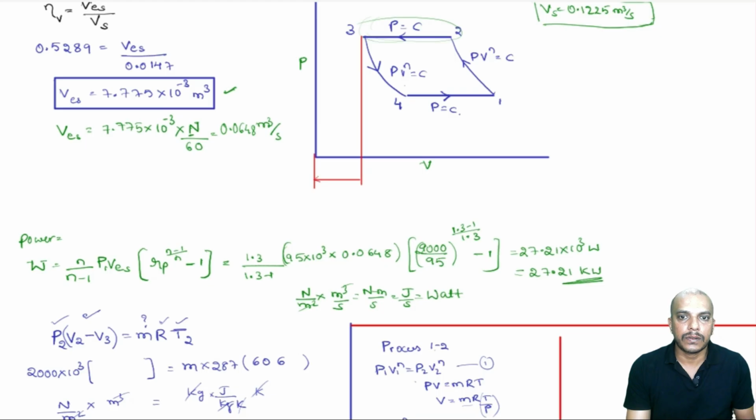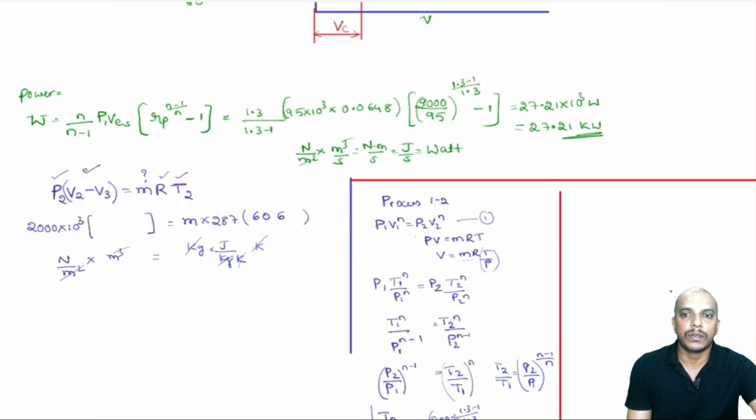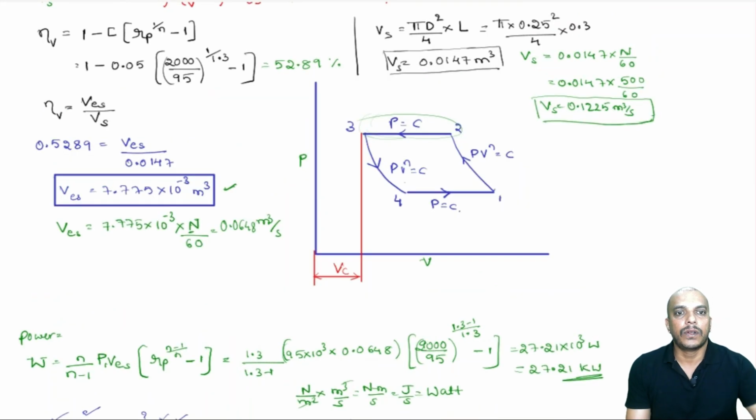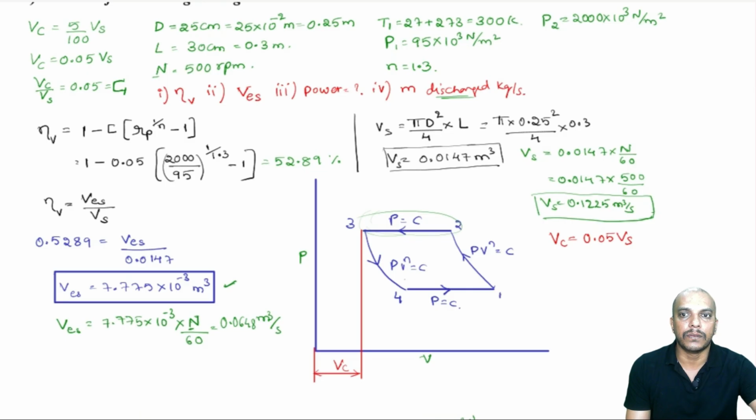So this is clearance volume. Now, clearance volume ratio we know, correct. So using the clearance volume ratio, let us go from this equation. Clearance volume is how much? 0.05 of the swept volume. Therefore, we can find out the clearance volume.